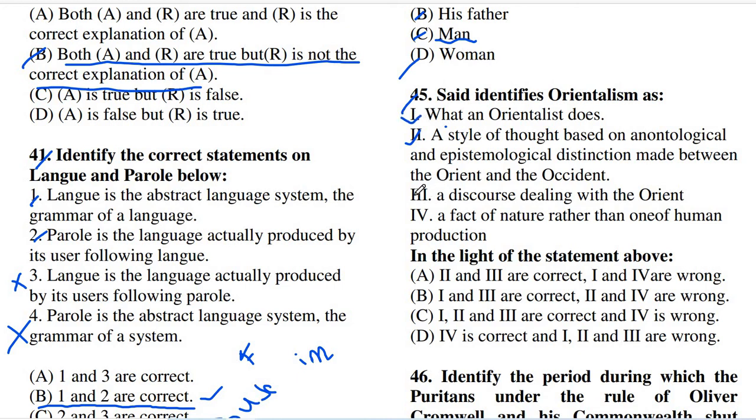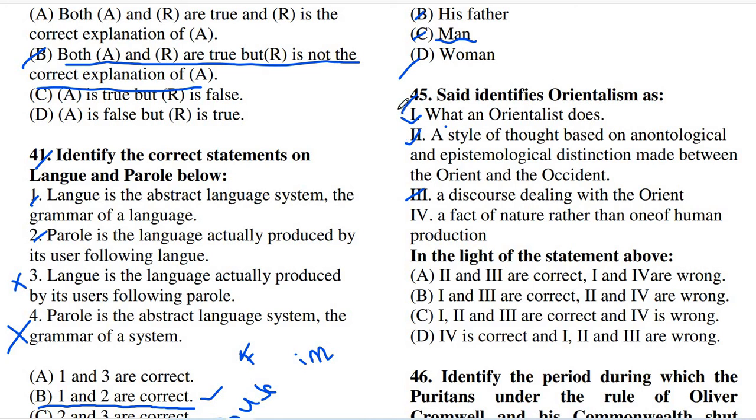Now let's see what option 3 says: a discourse dealing with the Orient. And option 4 says a fact of nature rather than one of human production. Option 3, a discourse dealing with the Orient, is also true.